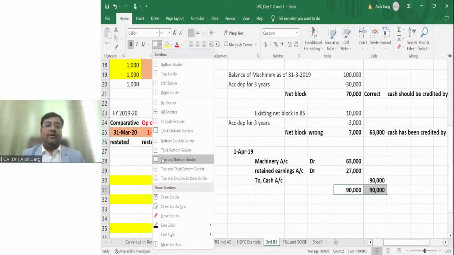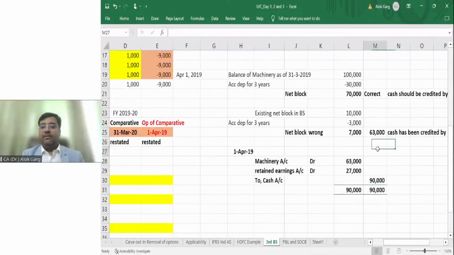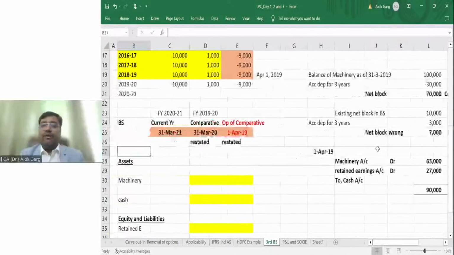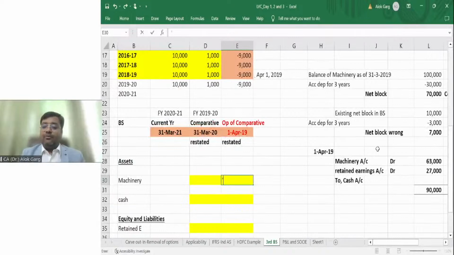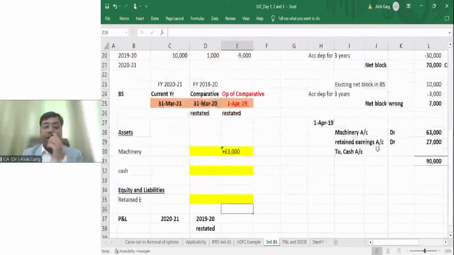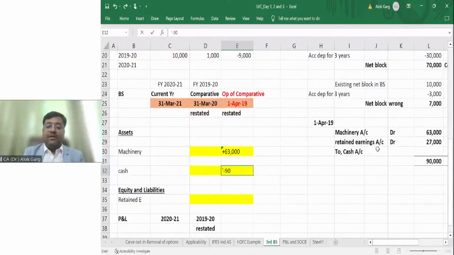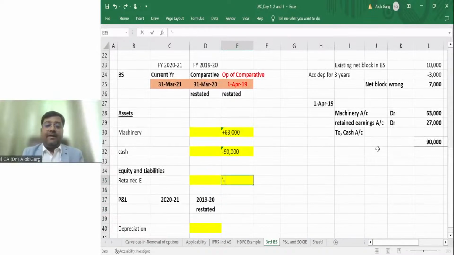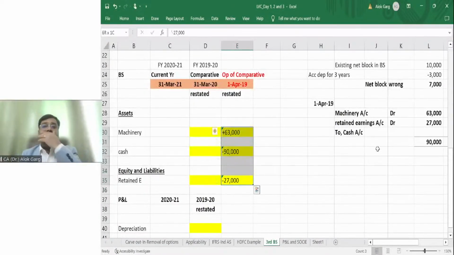Is that clear or it is not clear? What accounting entry I need to pass on 1st April 19? I need to add 63,000 in my machinery account, in my PPE. I need to reduce 90,000 in my cash account, right? Minus 90 plus 63, how much? 27,000 negative. I need to reduce my retained earnings by 27,000, right? My balance sheet is telling. So I have restated these 3 numbers in the opening balance, right? Is that clear to everyone or not clear?